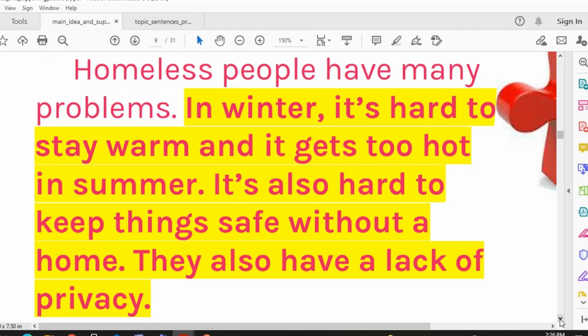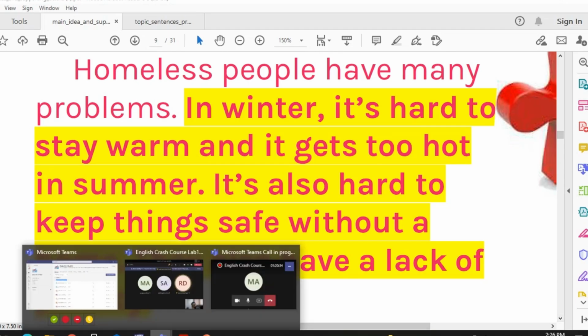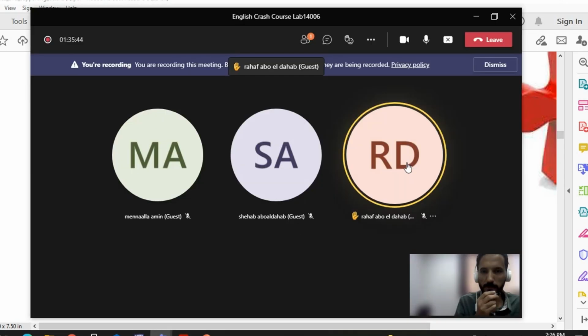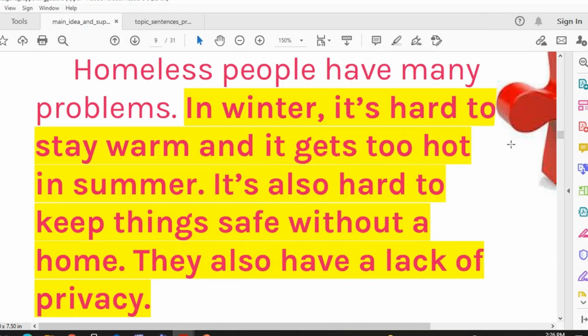Who can read? Who can read? Yes, Minna? Yes, Rahaf. Okay, Rahaf raised her hand right away. Yeah.